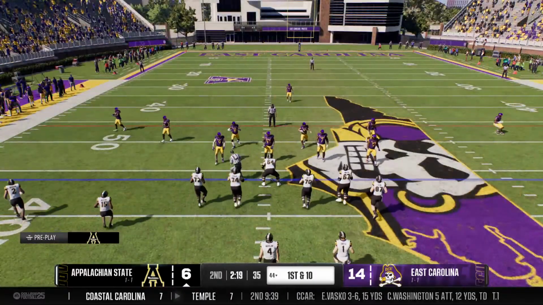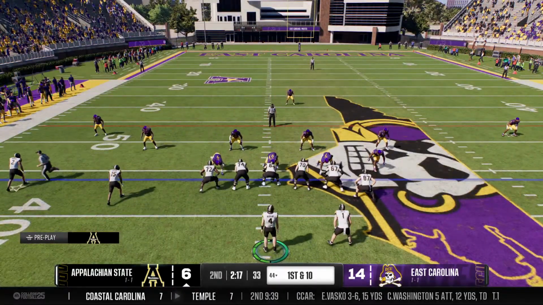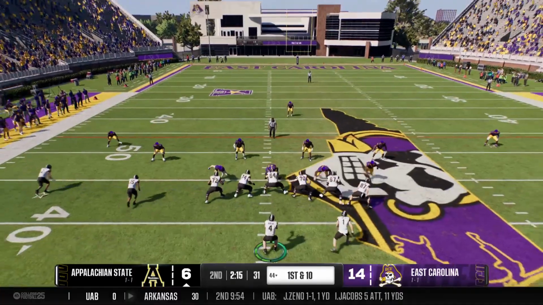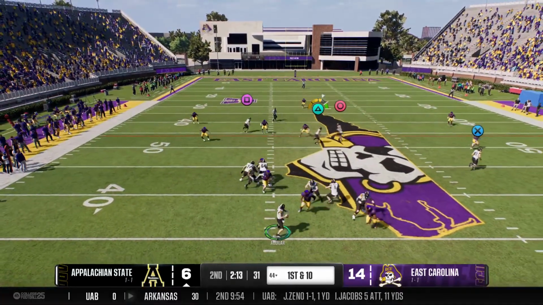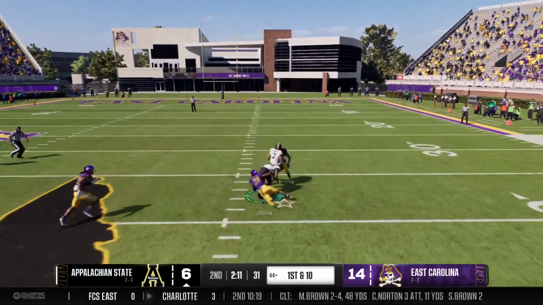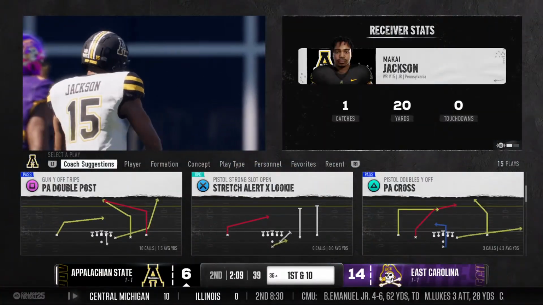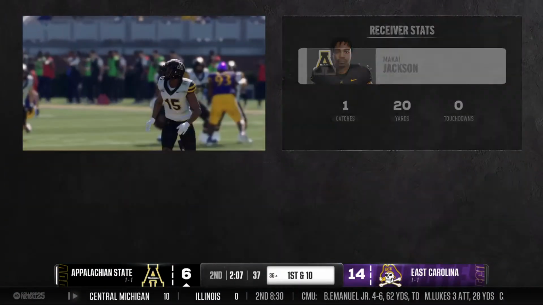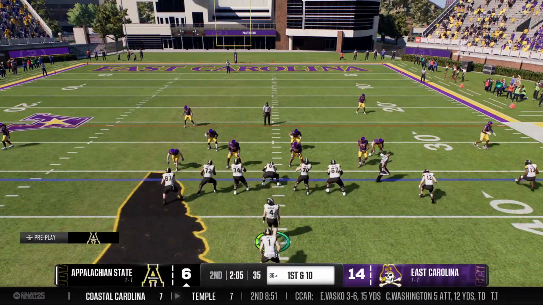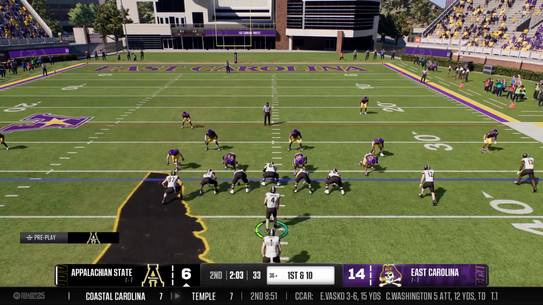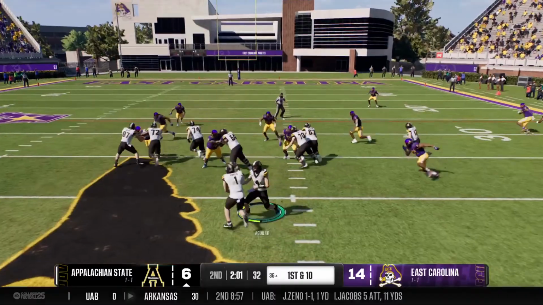And a lot of coaches put a lot of emphasis on situational type running, right? When it's a goal-to-go situation, short yardage situation, like when I need to run the football and they know I'm running the football. Right there, haven't had a lot of success, but I needed a few yards to get the first down. Great job by the offensive line, creating some space and getting the first down. First down here with time for maybe one more play until the 2-minute warning.